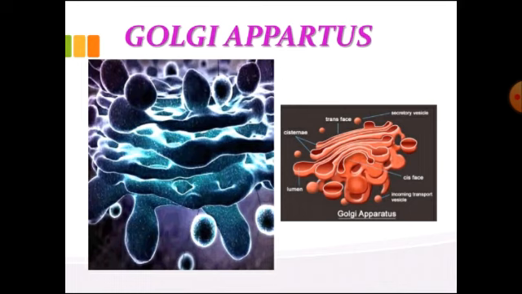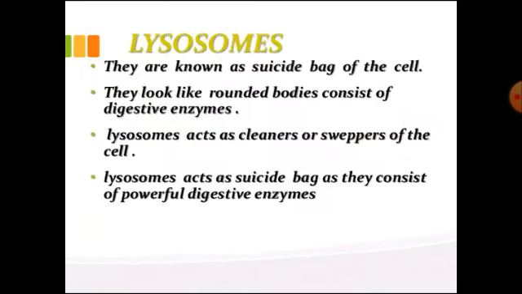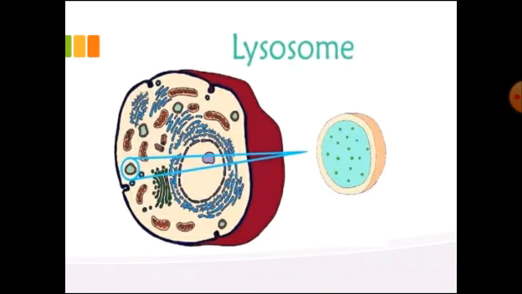Now we move toward another cell organelle, that is the lysosomes. What are lysosomes? I think you all have heard about the lysosome. You know that lysosome is a suicidal bag. Lysosomes are small spherical vesicles covered by a single membrane which contain digestive enzymes for intracellular digestion and waste disposal. Because of their function in intracellular digestion, lysosomes are also called digestive bags.